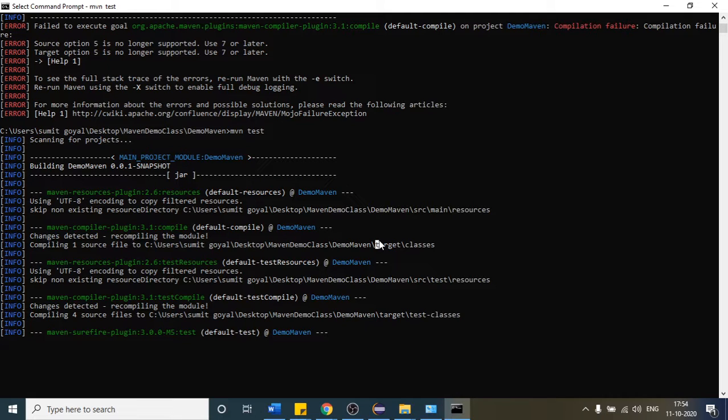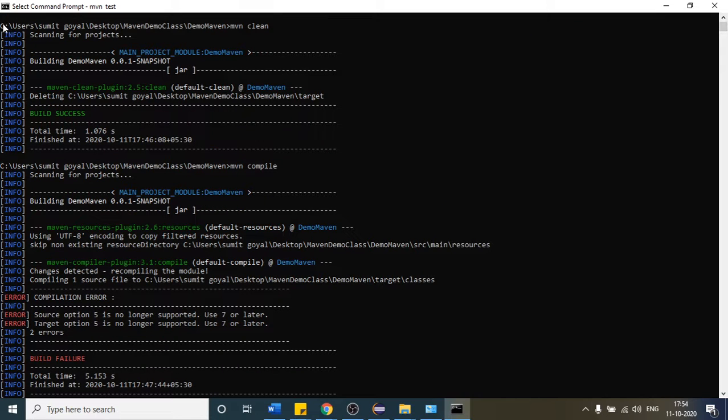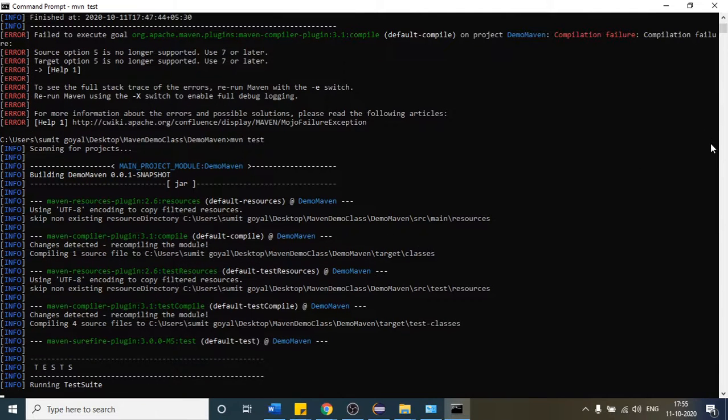I think I should restart my CMD again because it is taking much time. So let me copy the path. I think this is the path. Yeah. Okay, so I think it is done.